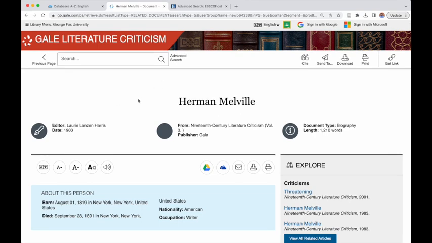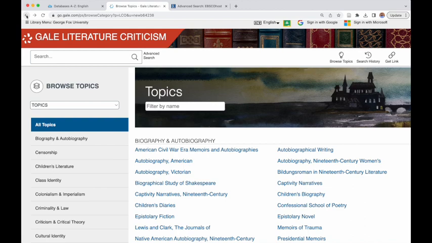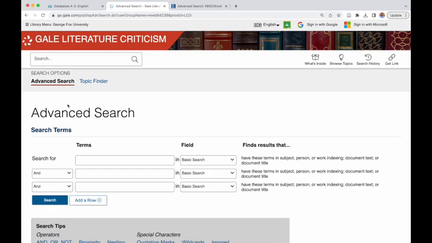There's more ways you can search Gale Literature Criticism besides just this Browse Topics link. You can also do advanced searches. And whenever you do advanced searches like this, you're going to see often several boxes for search terms.